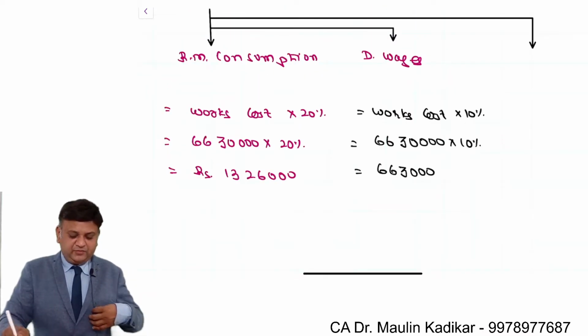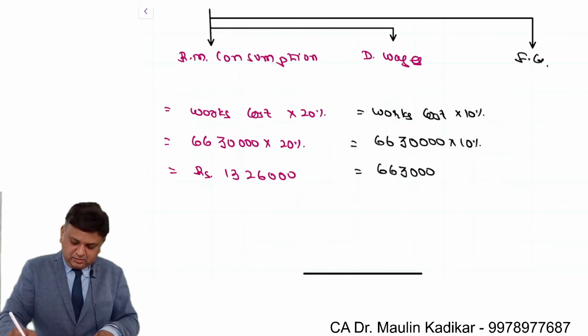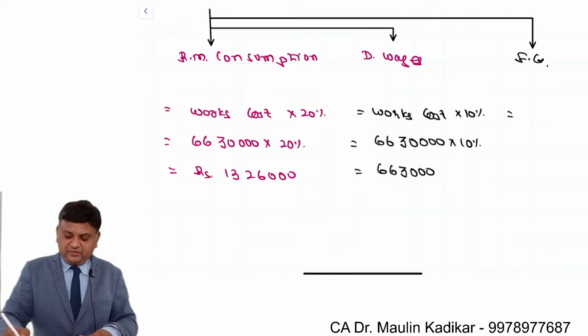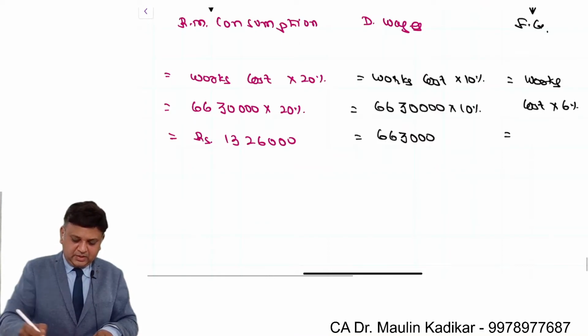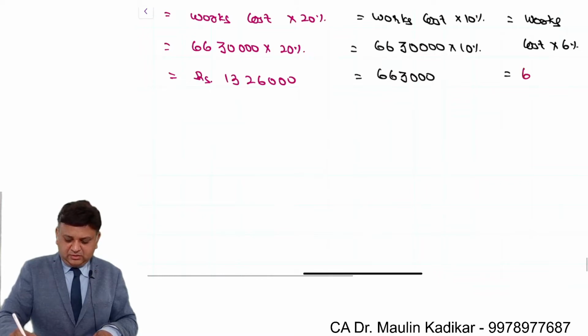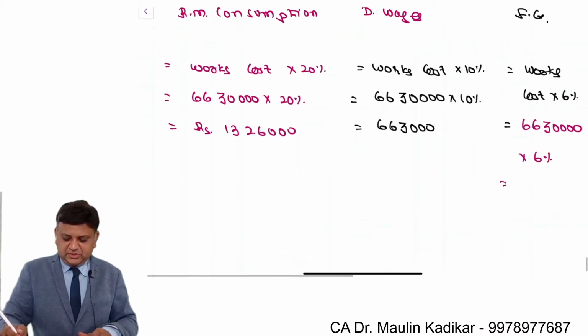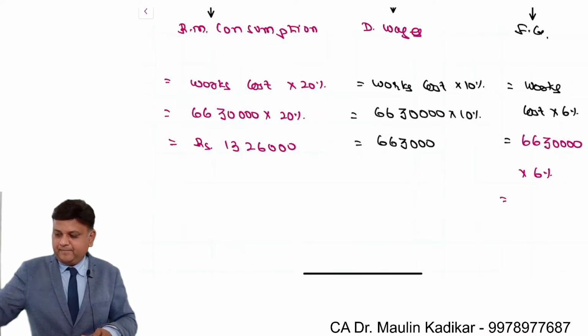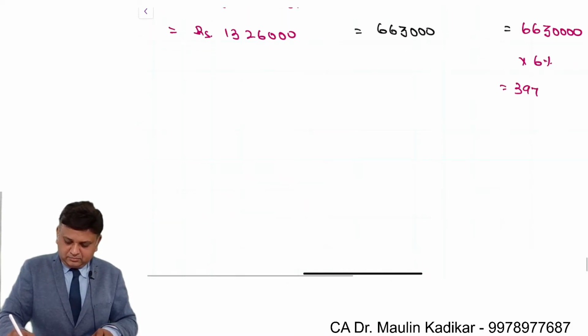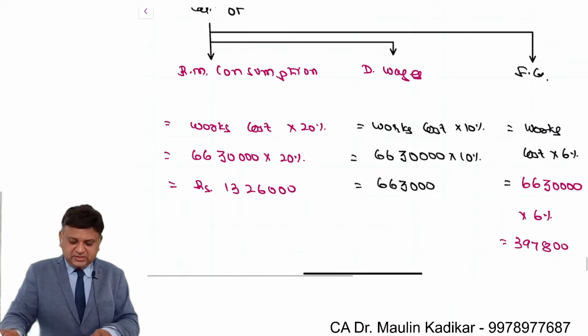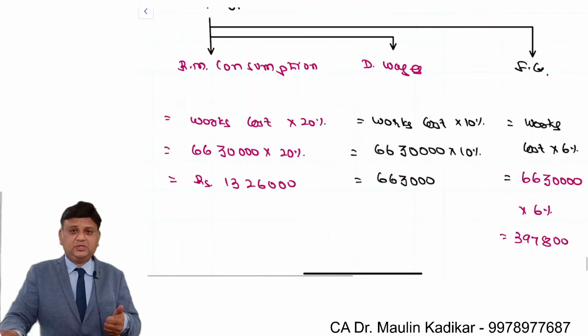And lastly, we'll compute the finished goods, which is provided as 6% of the works cost. Works cost is 66 lakh 30,000 into 6%. 3 lakh 97,800. This is the way we'll make the calculation of consumption of raw material, direct wages and finished goods.